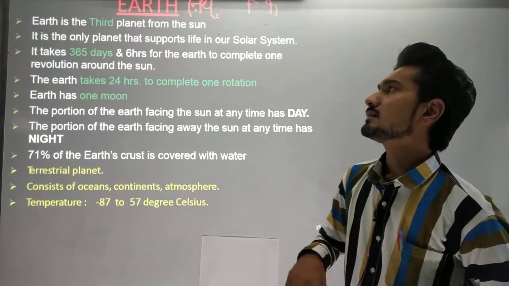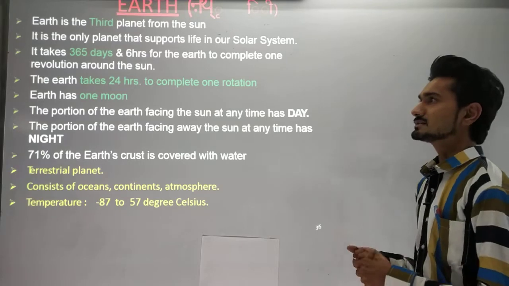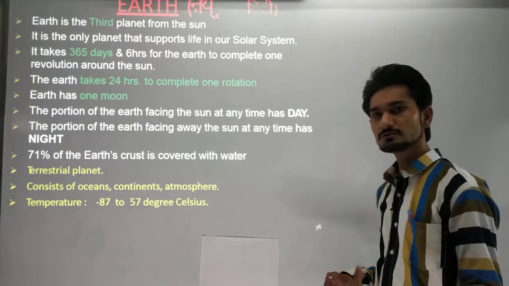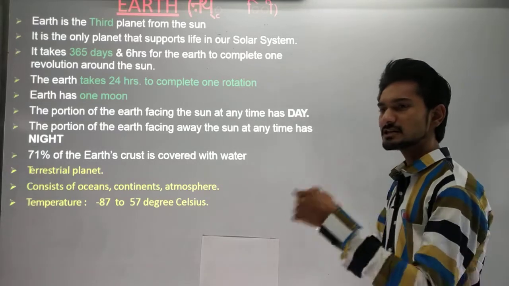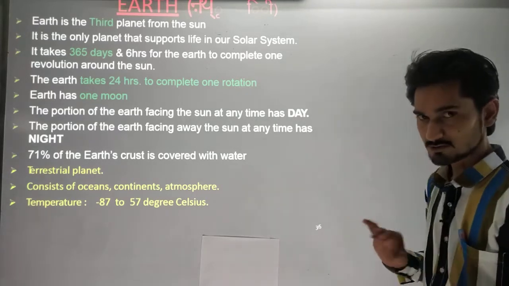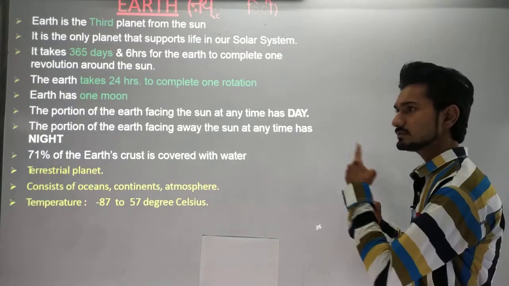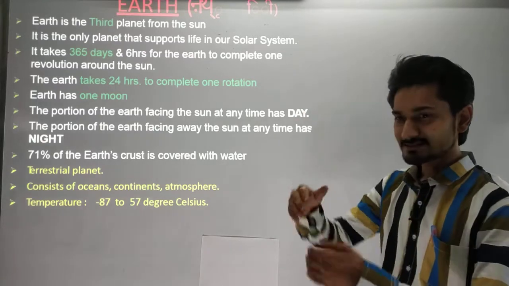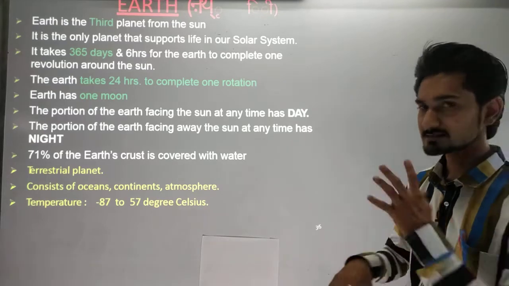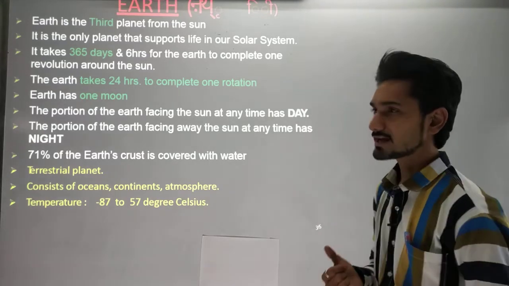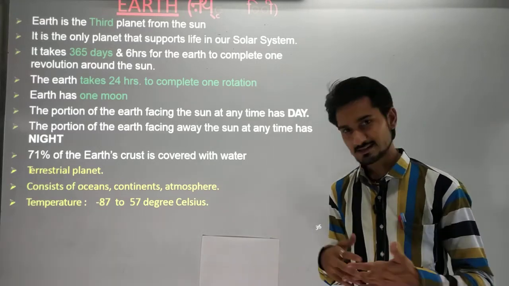Okay, so we are going to see the points under the topic that Earth is the third planet from the sun. As I already told you, the first statement is always the sequence of the planet in the solar system. Whenever you are writing a short note regarding that, the first part will be the sequence of the planet. Okay, so Earth is the third planet. It is the only planet that supports life. Why does it support life? Because it has a normal amount of temperature and a normal amount of atmosphere, and that's why we are living here.